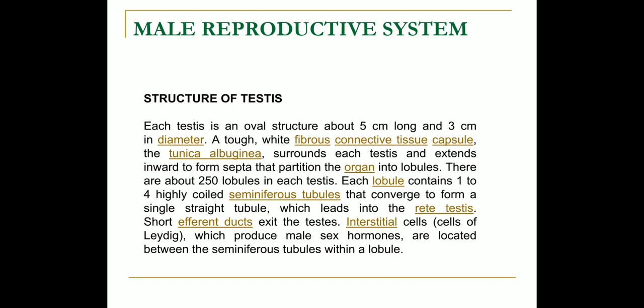There are about 250 lobules in each testis. Each lobule contains 1 to 4 highly coiled seminiferous tubules that converge to form a single straight tubule, which leads into the rete testis. Short efferent ducts exit the testis. Interstitial cells, or the cells of Leydig, which produce male sex hormones, are located between the seminiferous tubules within a lobule.